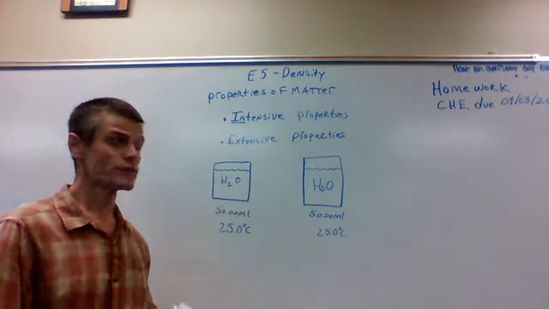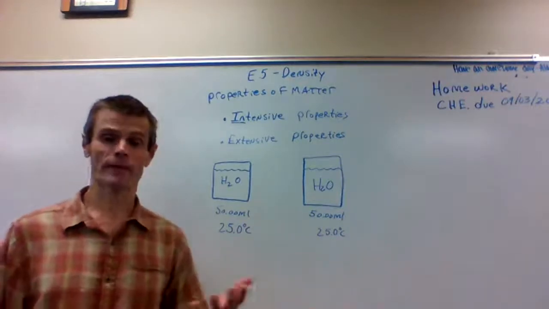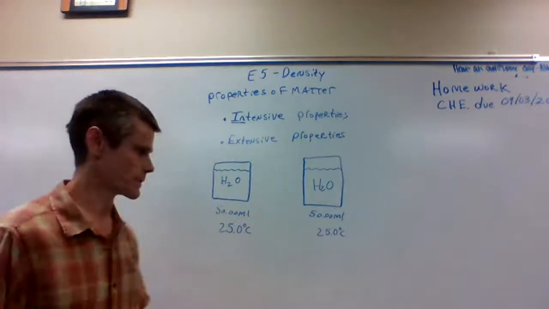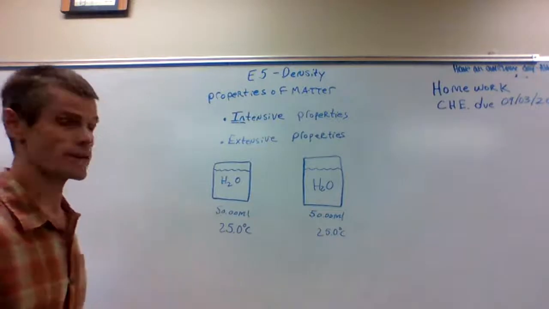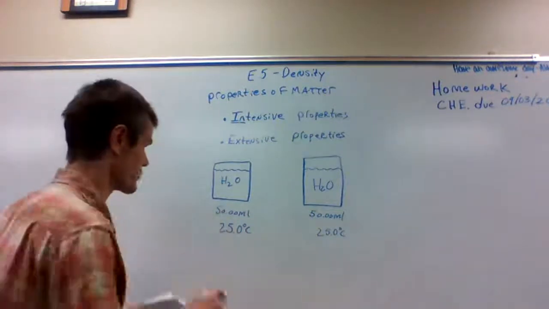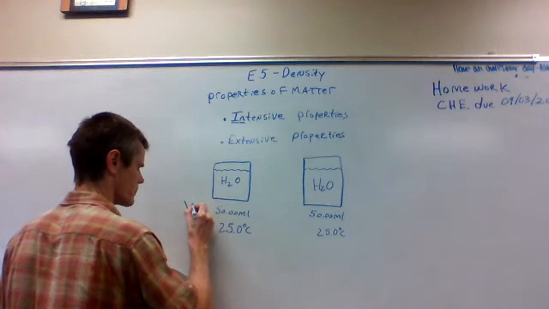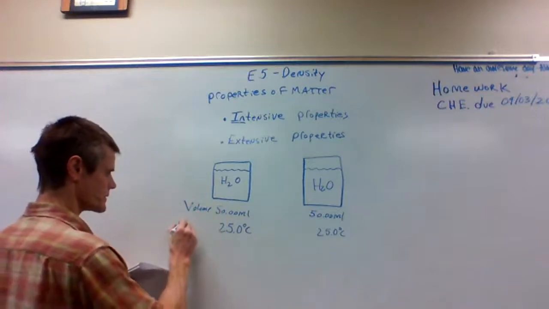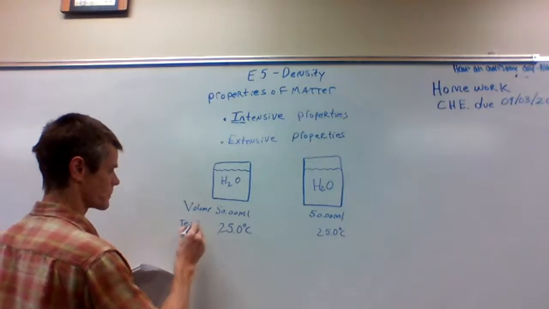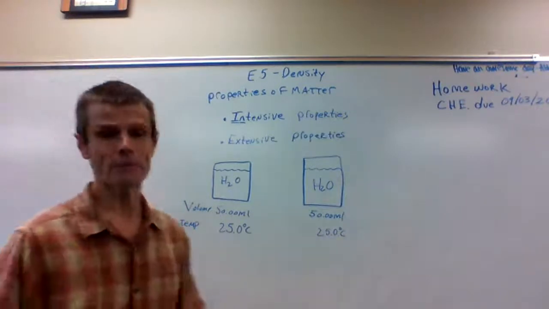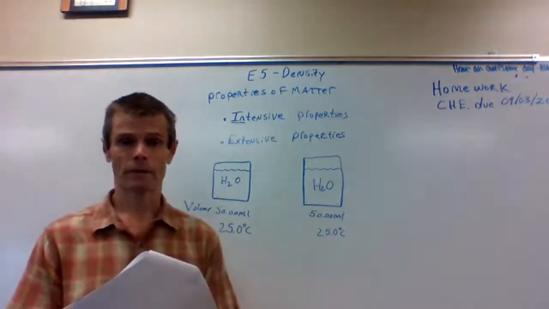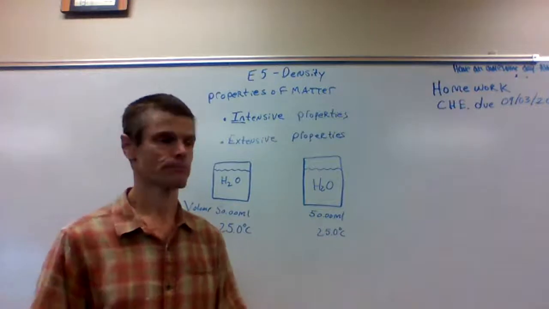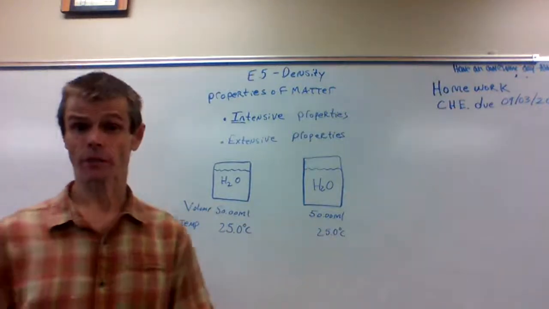Okay, this is a really good way to just think about intensive versus extensive properties. 50 milliliters tells us the volume, so this is volume. 25 degrees Celsius is temperature. What happens if we combine these two beakers of water? What happens to the volume?